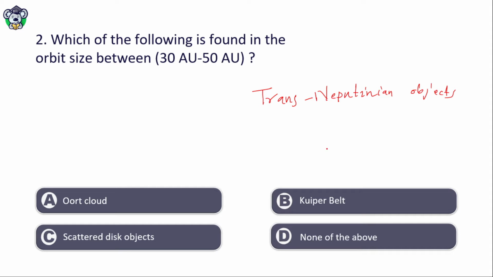These objects are revolving around the sun as meteorites or celestial bodies. Which orbit is found between 30 to 50 angstrom unit? The answer is Kuiper belt. Wood cloud is found greater than 50 angstrom unit, and scattered disk objects form greater than 2000 angstrom unit.